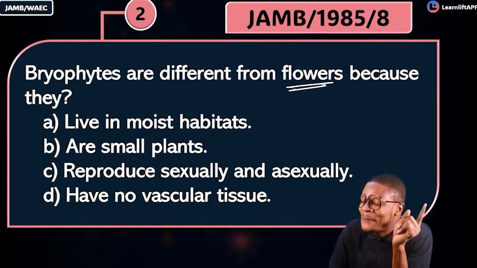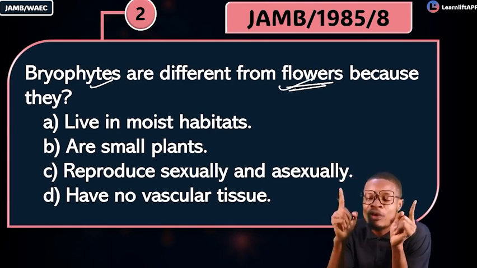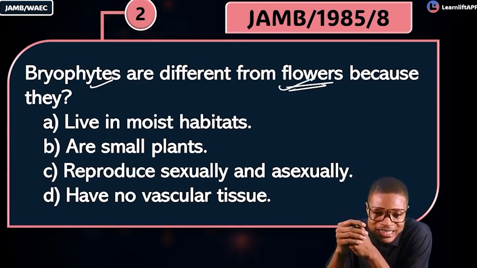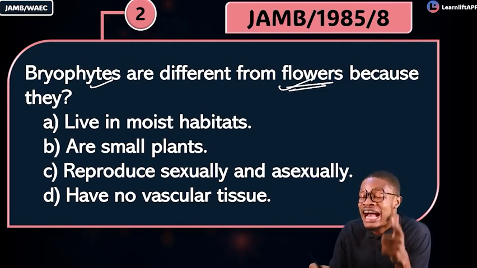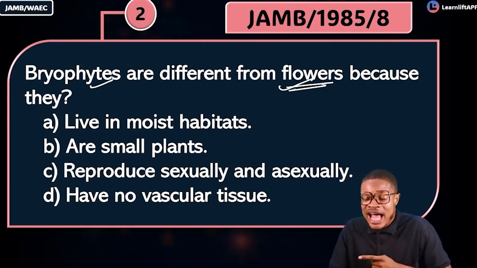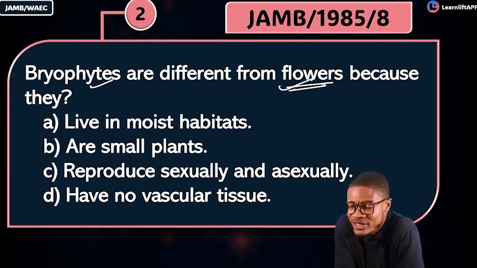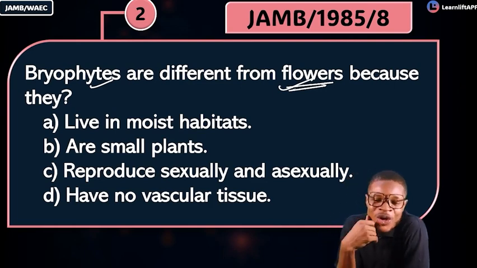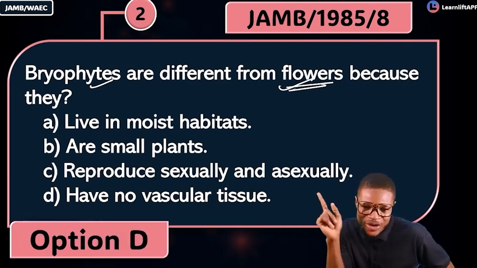Flowering plants are advanced, and because they are advanced, they have vascular bundles or vascular tissues. And the vascular tissues in plants, what are they? Xylem and phloem. But do bryophytes have vascular tissues? No. So they have no vascular tissue, which makes option D the correct answer.